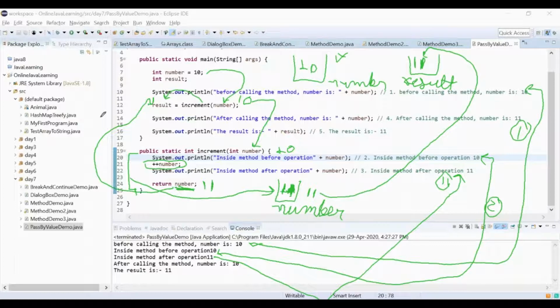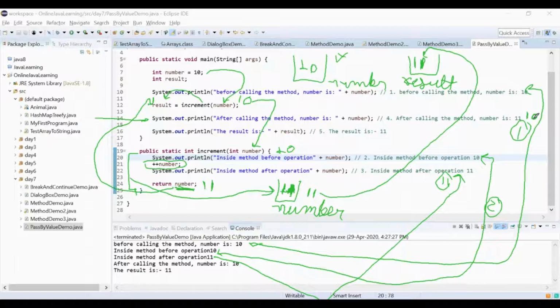Okay. Now at line number 14, if I see my number in the main method, what is the value of the number right now in the main method? It is 10. So you returned 11 last time, so it's supposed to be 10 here. Now you got why it is coming 10 over here.